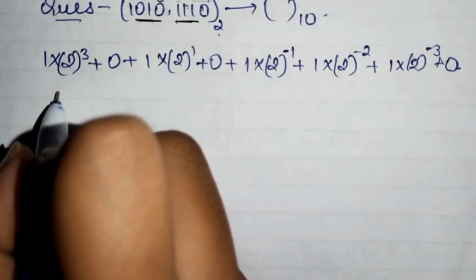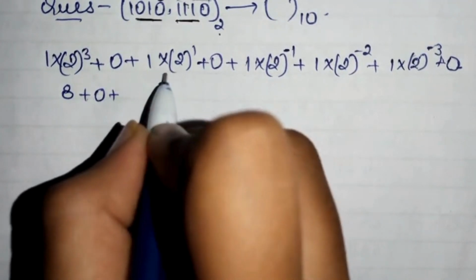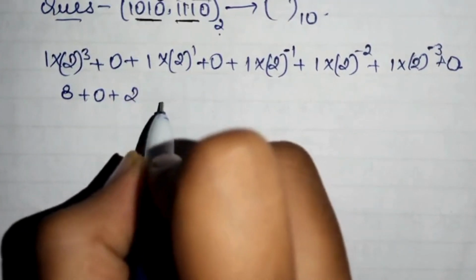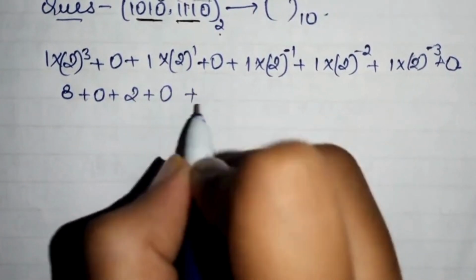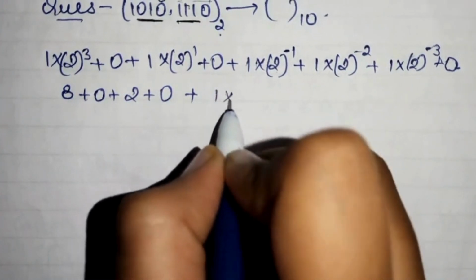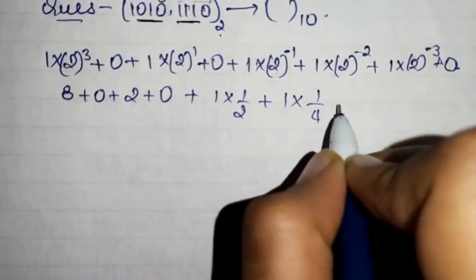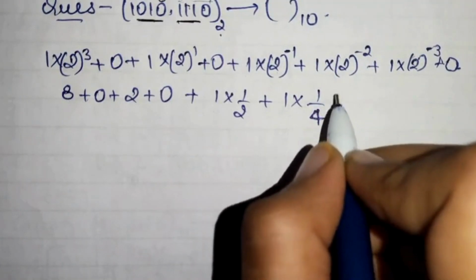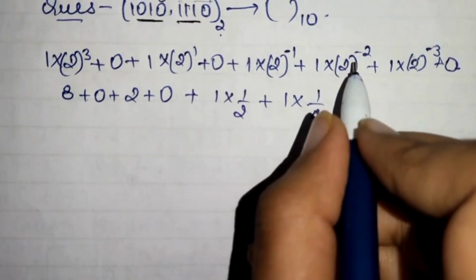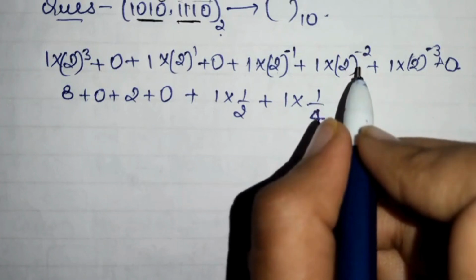Now we simply have to multiply them. So what we will do, 8 here, then plus 0, plus 1 into 2, that is 2, 0. Here 1 upon 2 comes now, so 1 into 1 upon 2, plus 1 into 1 upon 4, because at the base the power becomes negative, it will be the reciprocal with positive power.